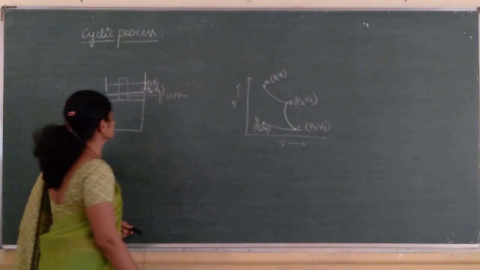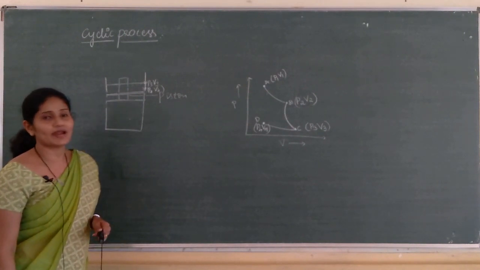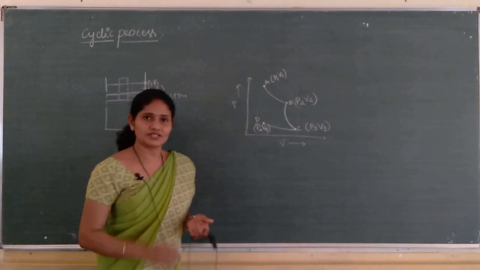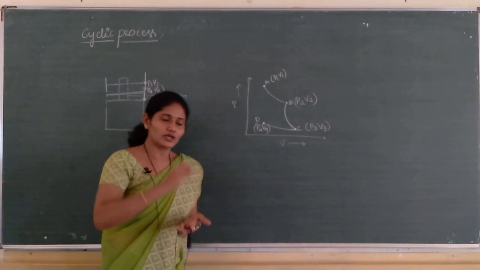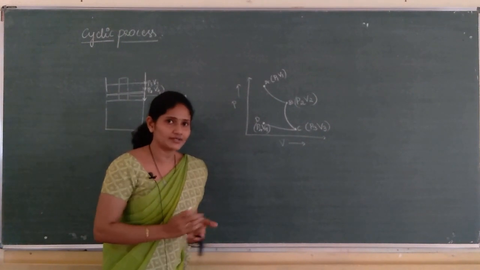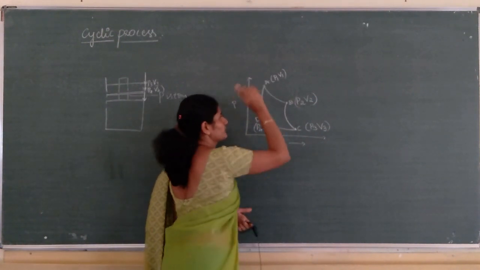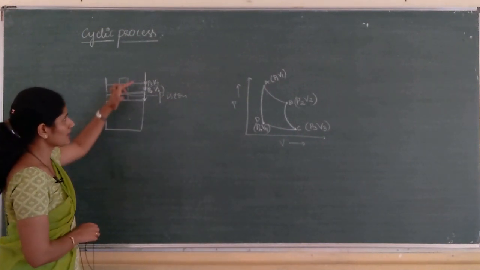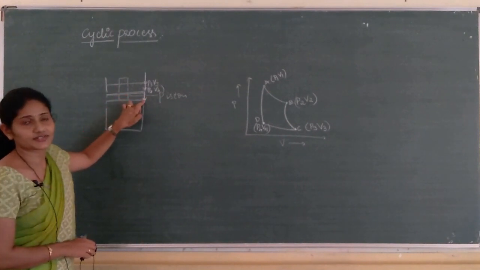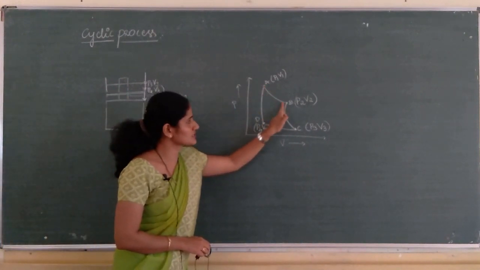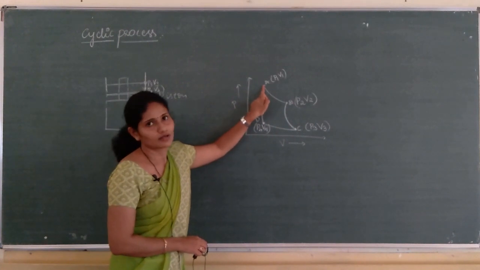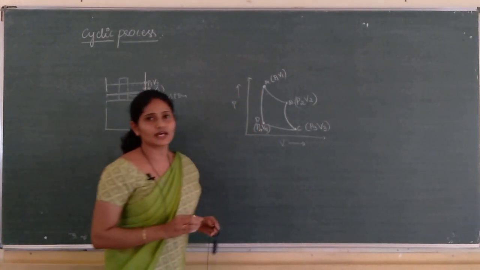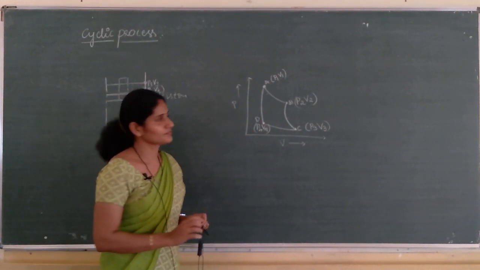Now, the system is compressed adiabatically from here to here. Adiabatic compression is nothing but sudden compression. So, there is sudden decrease in the volume and increase in the pressure. So, this is the graph. Finally, the system comes to its initial state. After a series of changes, it returned to the initial state. So, the initial and the final states are one and the same.